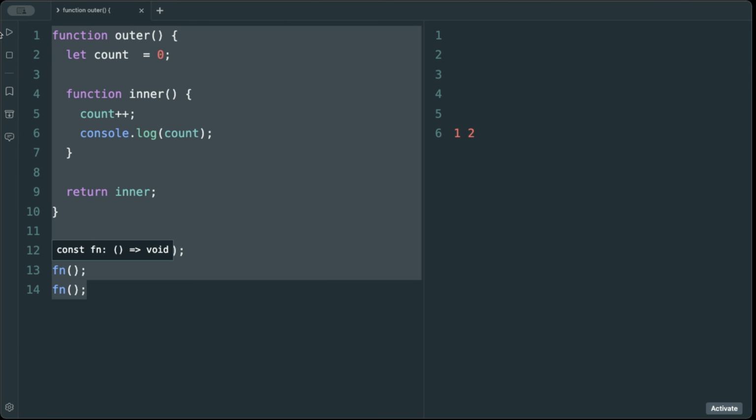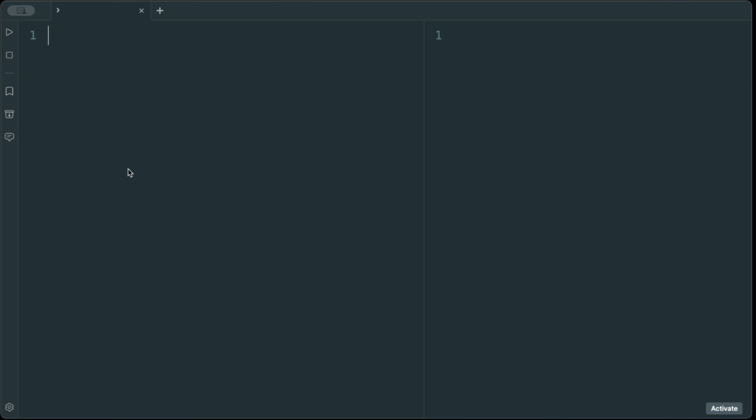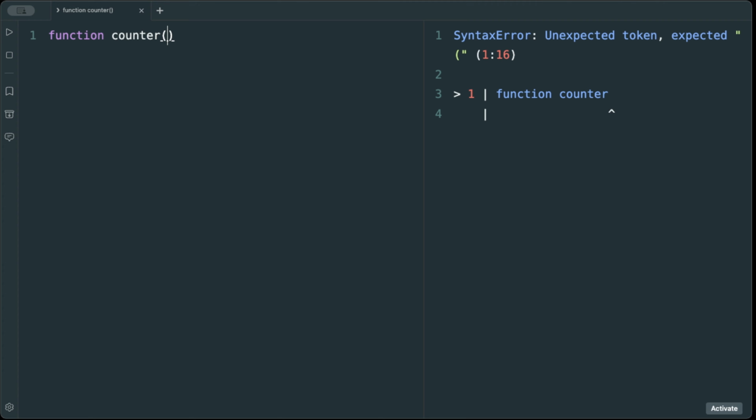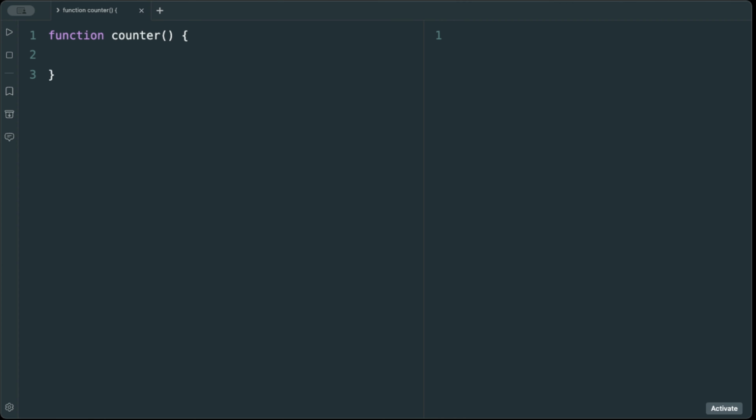Let's go to a slightly more complex example. Closures allow us to create a private variable, something JavaScript doesn't support natively, so we have to make it on our own. Let's create another function, counter. Now let's create a variable value and assign 0, and then we return an object. Be clear, we are returning an object, not a function.